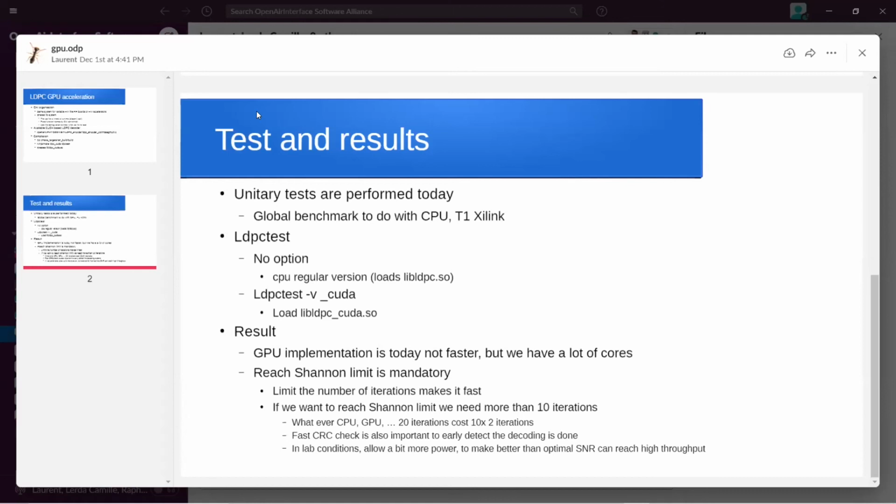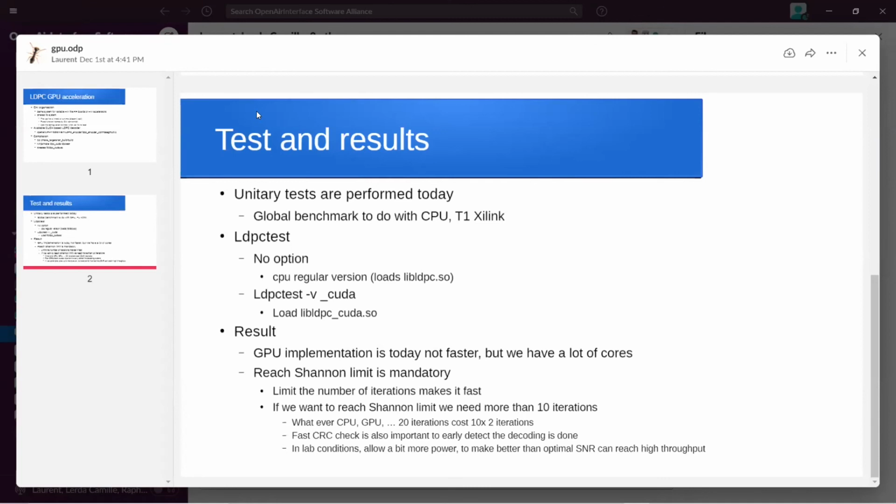So you see, my result was 66 microseconds with GPU, 90 something with CPU. So we can believe that GPU is faster, but it is not, because the quality of the decoding is worse.